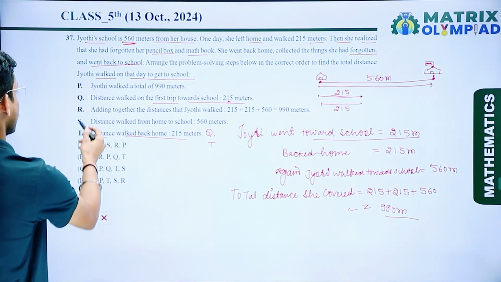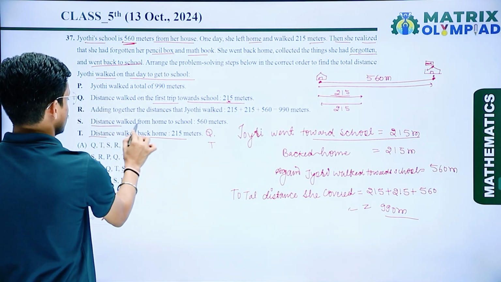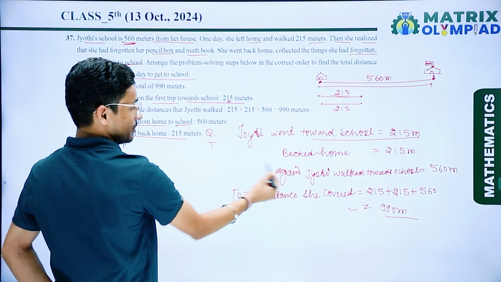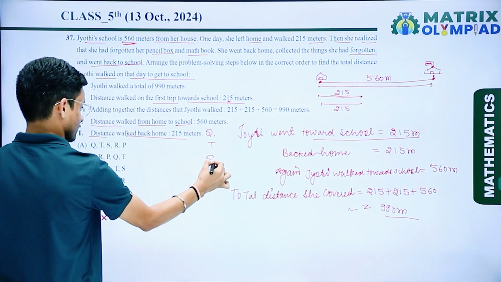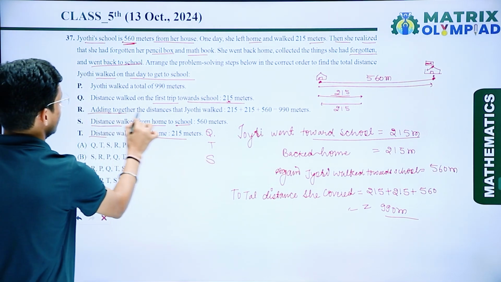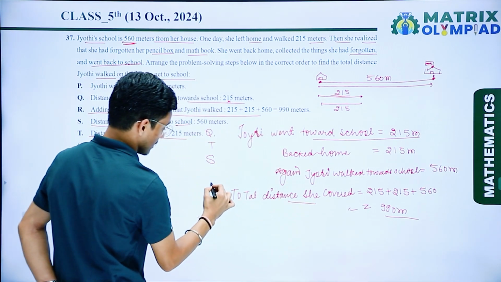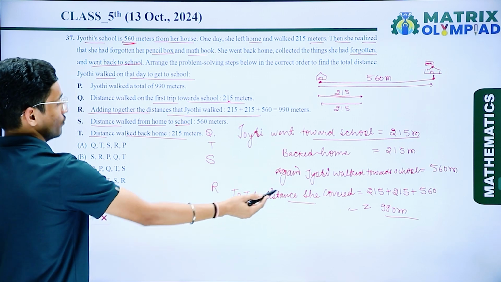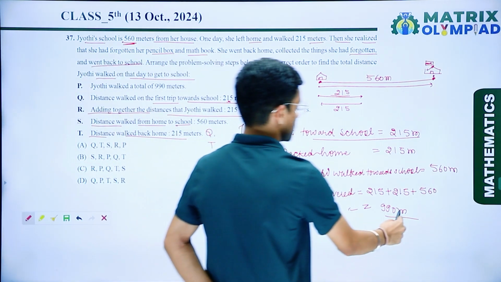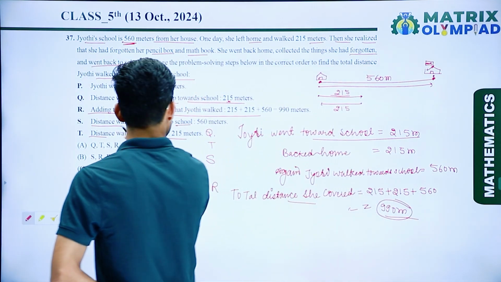And now again, distance walked from home to school, that is 560 meters. Now again this one is S. And last we have to add the total distance. Yes, this one is the R. And so the final answer is Jyoti walked a total distance of 990 meters. So this one is P.